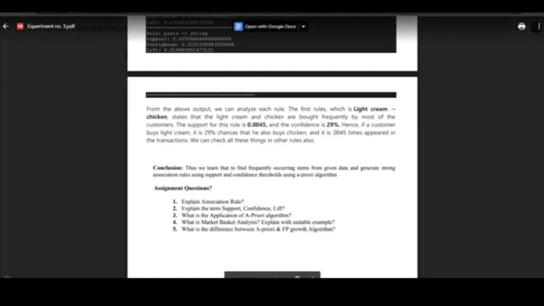Now create association rules with the support and confidence. Confidence is equal to the support divided by the number of items in the rule. This is the main formula for confidence. So association rule, support and confidence. How to find it? So for the association rule, support is 3, and confidence, as I have mentioned here, is support upon number of items.